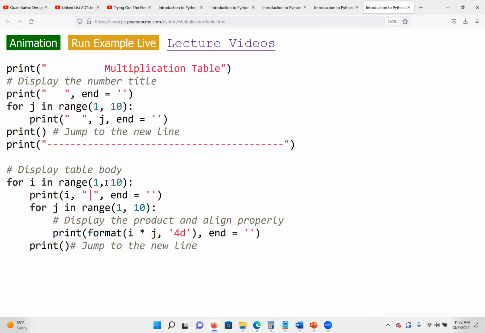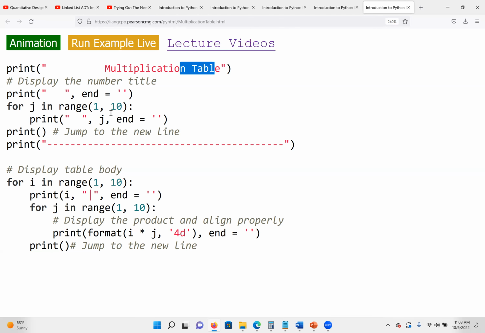So you can see the outside loop does one at a time, but the inside loop will do everything until it becomes false, then it goes back to the outside loop. So this is like, again, coming up with a multiplication table. First we print the multiplication table string. Then we display some empty spaces. This will be the format.